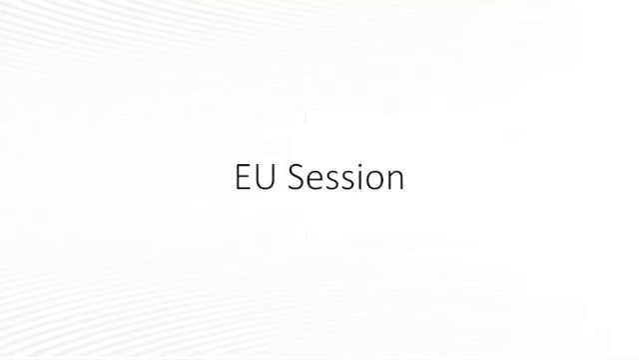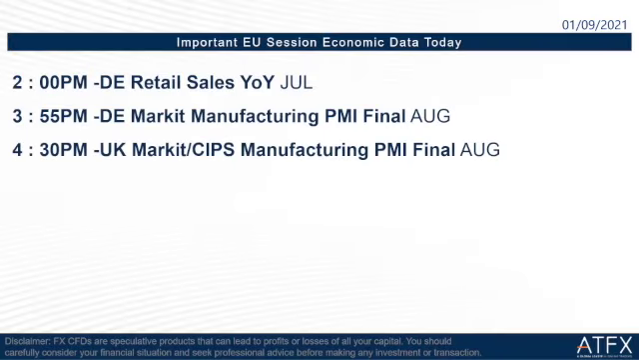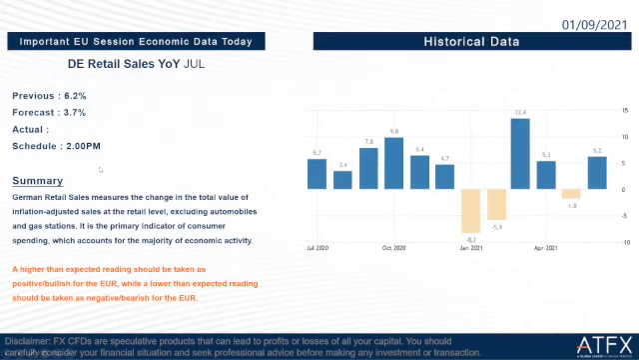So the next one is when it comes to EU session today. Okay, so we have to focus on this important economic data. So we got two from Germany, and one from UK. Okay, so first one, Germany retail sales July. Okay, so previous is 6.2%, the forecast is 3.7%, and we will know the actual at 2 o'clock later.